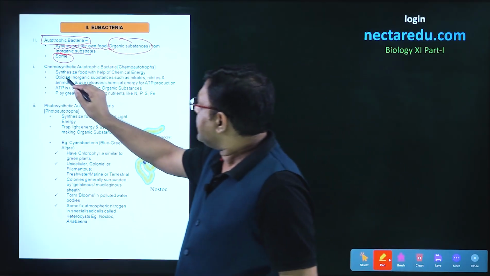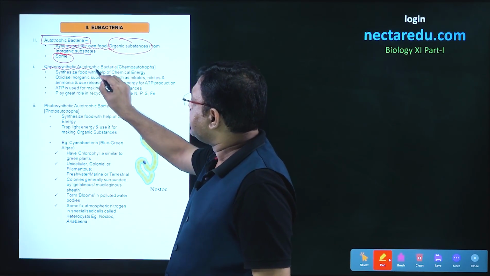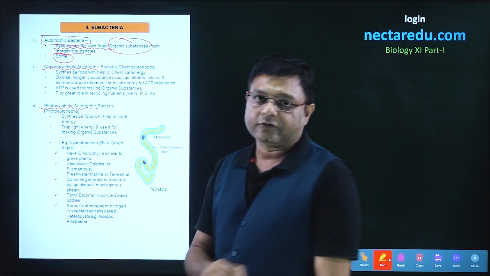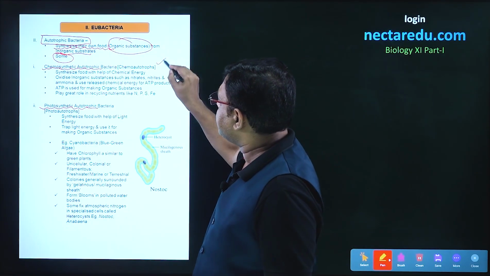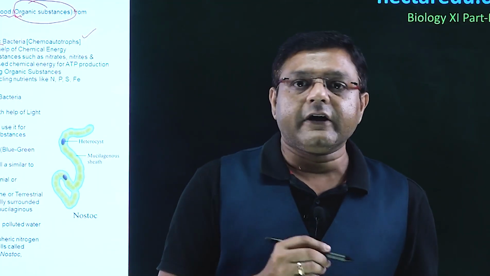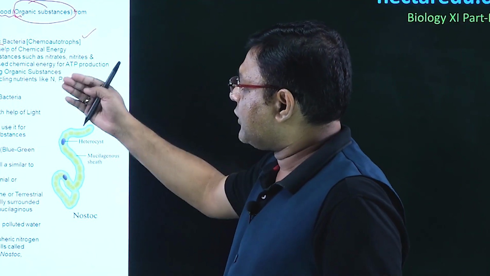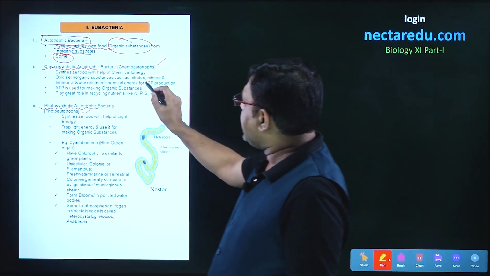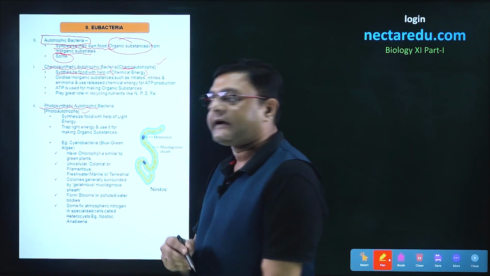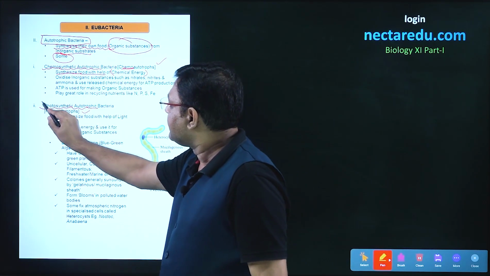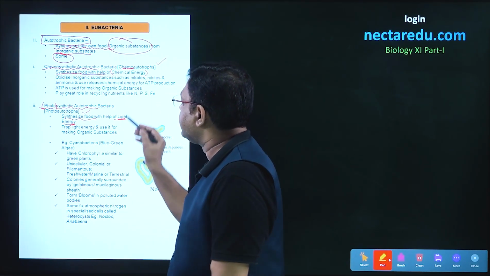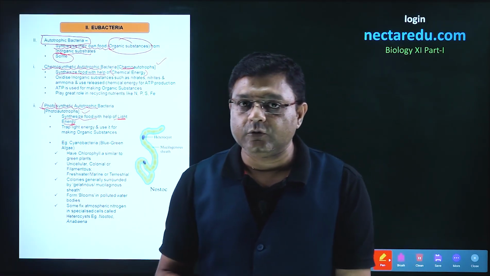These are of two types. The first type is called chemosynthetic autotrophs and the second type is called photosynthetic autotrophs. We can also call these chemoautotrophs and photoautotrophs. Talking of the difference between them, as the name chemo suggests, chemoautotrophs synthesize food with the help of chemical energy. And as the term photo suggests, photoautotrophs synthesize food with the help of light energy. That is the major difference between the two.